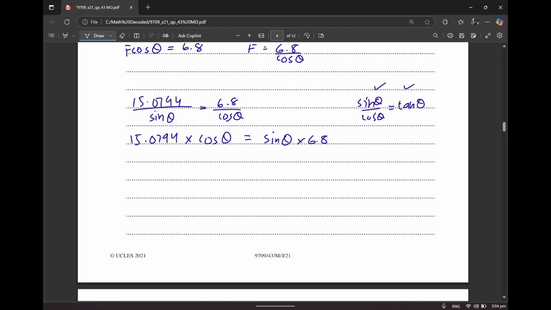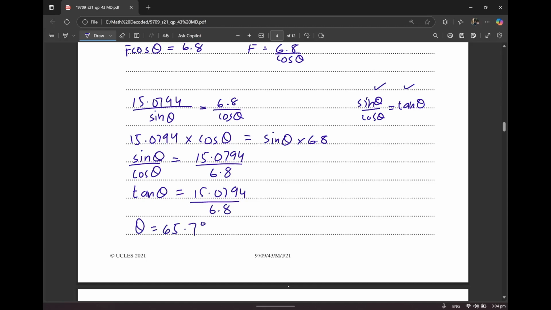This is an identity that we do in trigonometry if you don't know. So let's say sine theta over cos theta is going to be equal to 15.0794 divided by 6.8. And that is basically going to give me tan theta is equal to 15.0794 divided by 6.8, and theta is going to be coming out as 65.7 when you put it into a calculator.